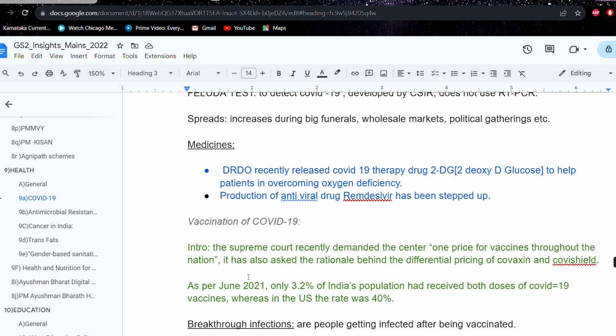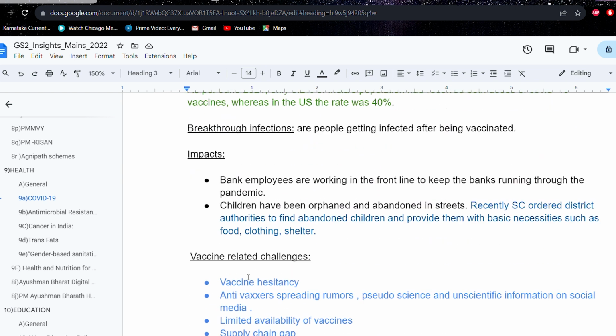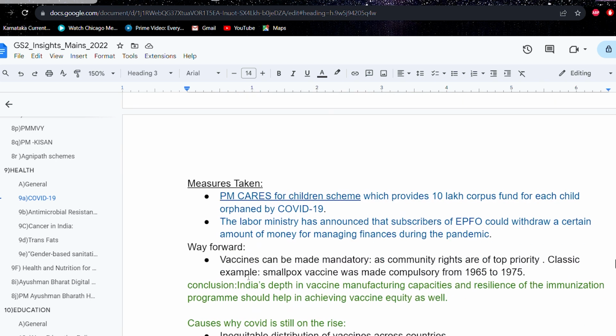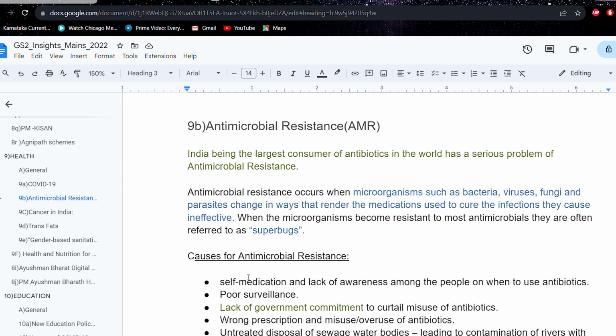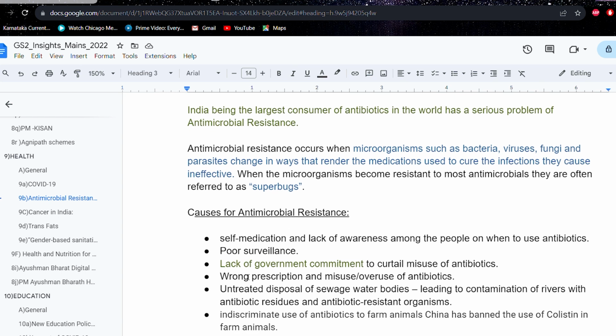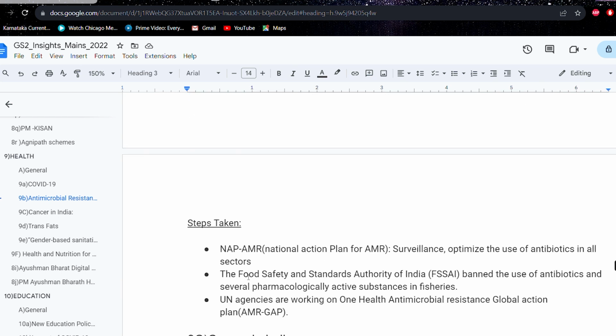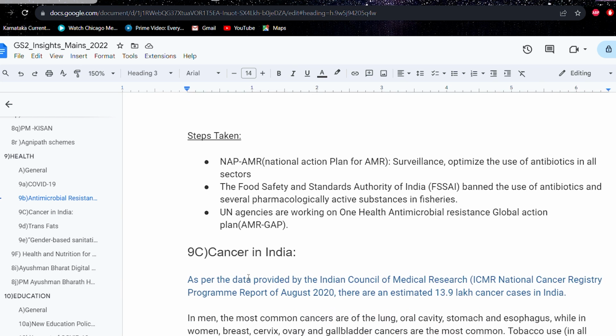So whenever you're reading newspaper, you should know the syllabus by heart, all the keywords present in the syllabus, so that whenever you're reading certain news, you know that this comes under this particular topic.